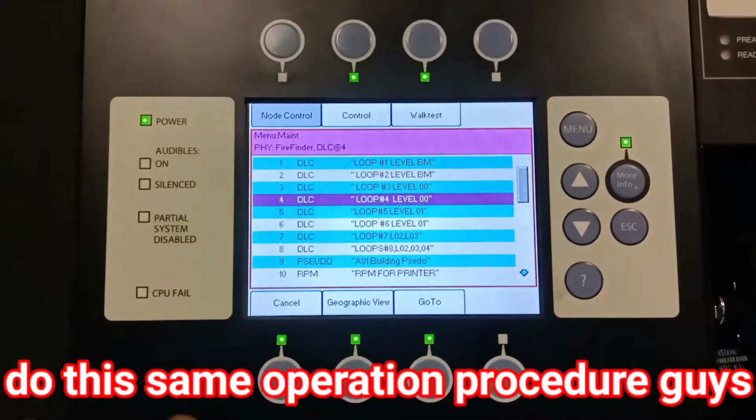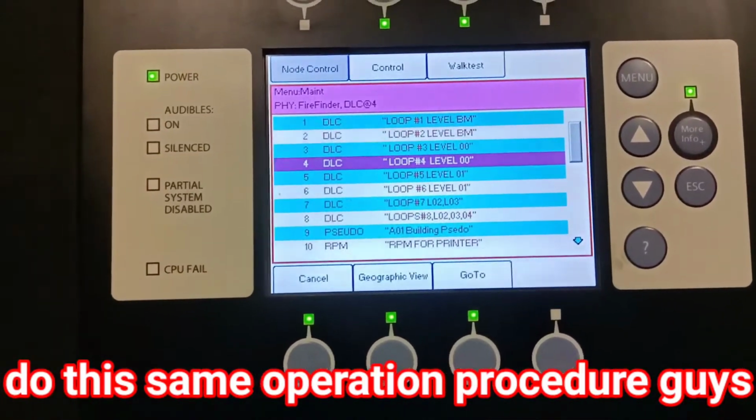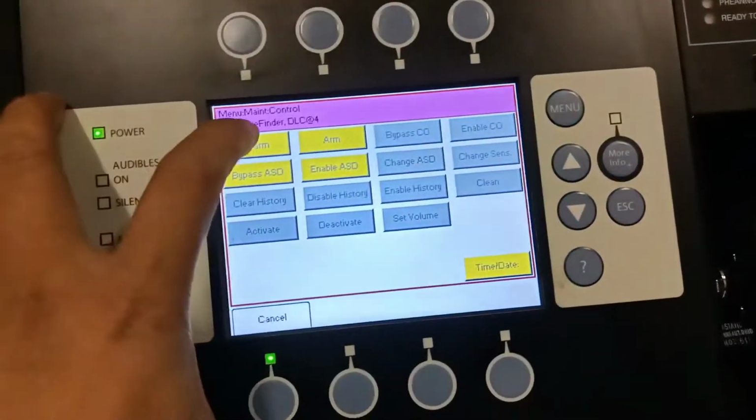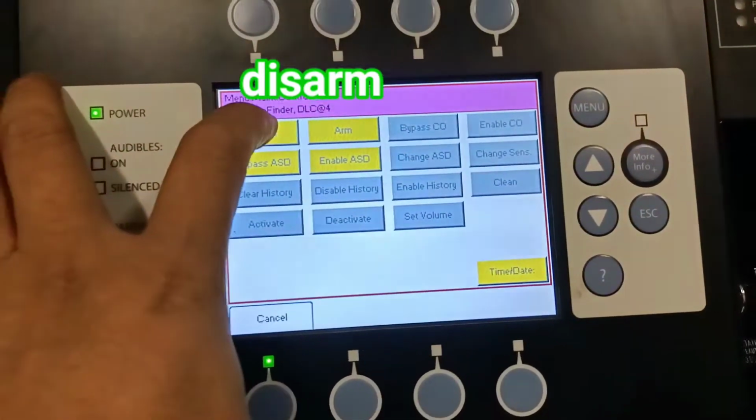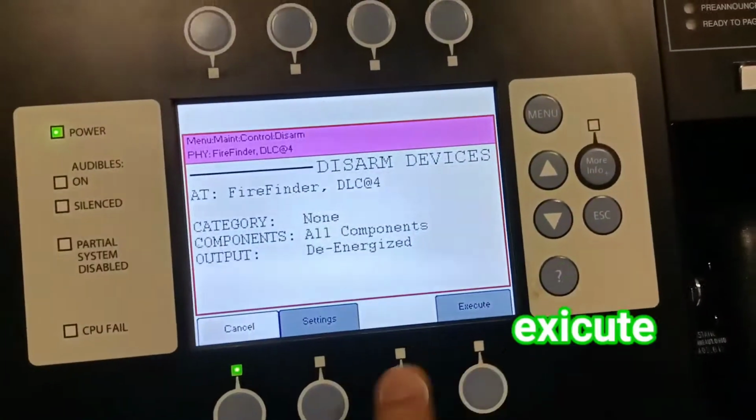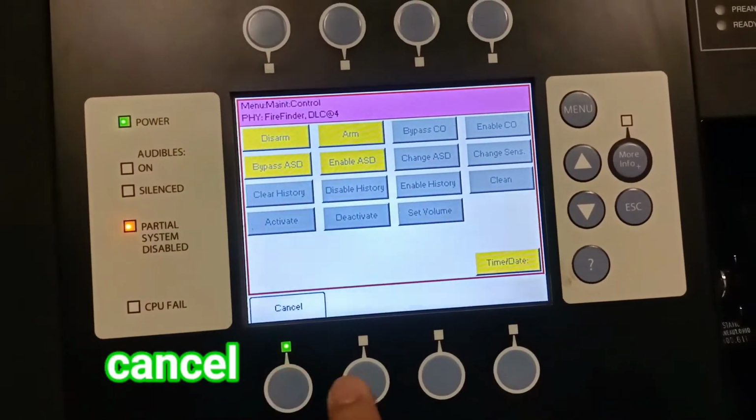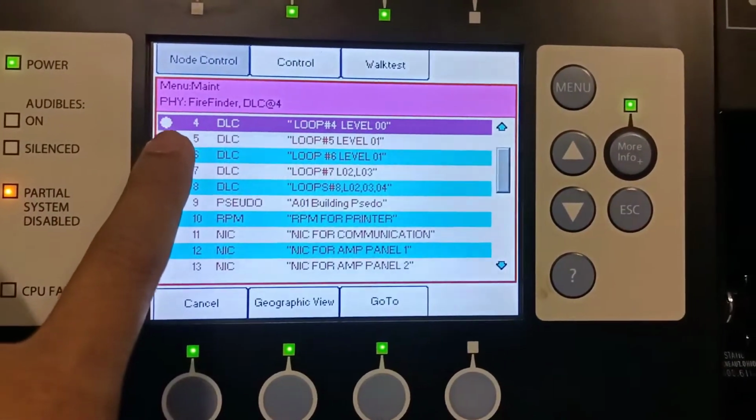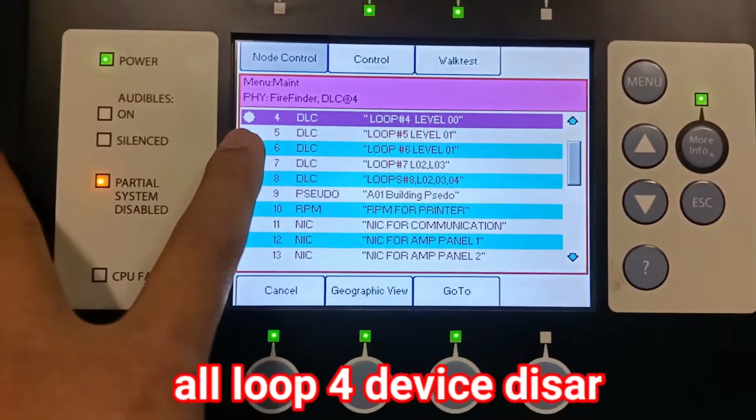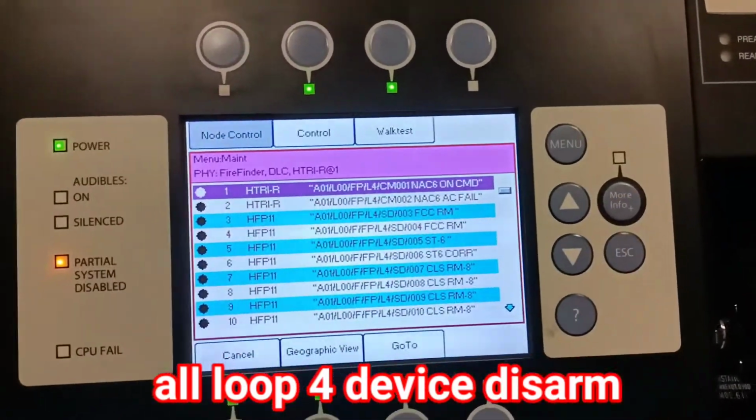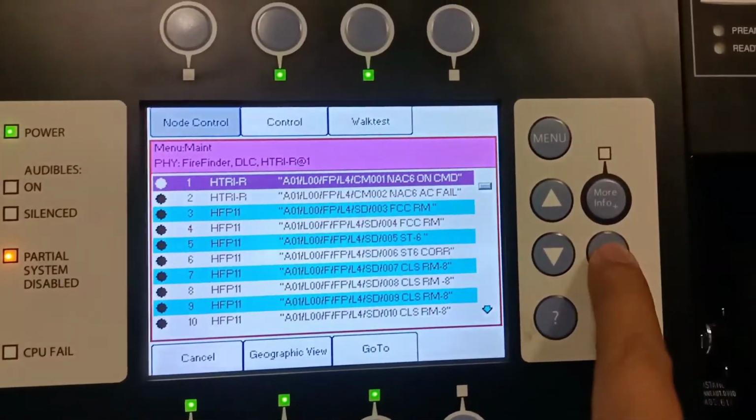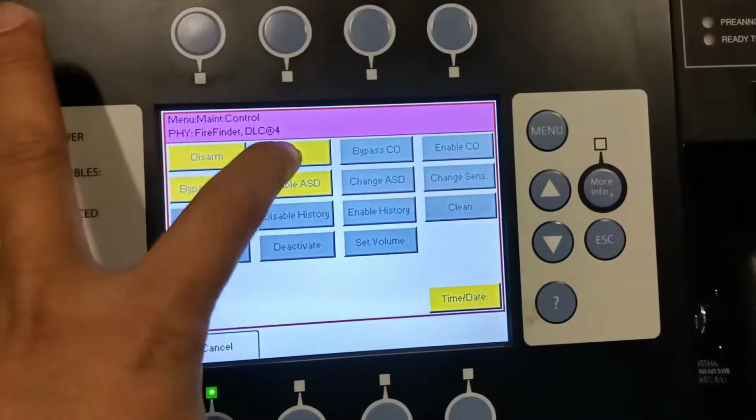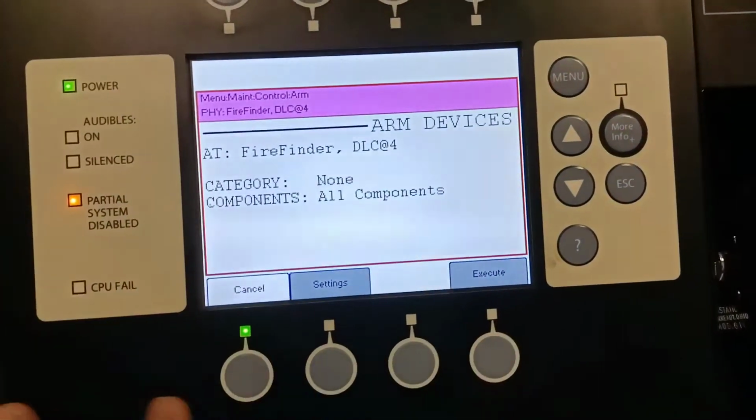Same procedure for disabling or disarming the devices. Control, you command disarm. For example, I disarm, execute. So cancel, skip the whole loop 4. This one is for loop 4. I disabled all devices. Now I will arm again, or enable. So control, arm, execute, cancel.